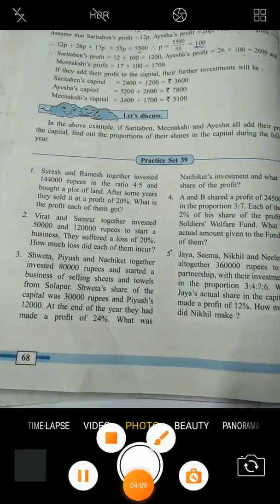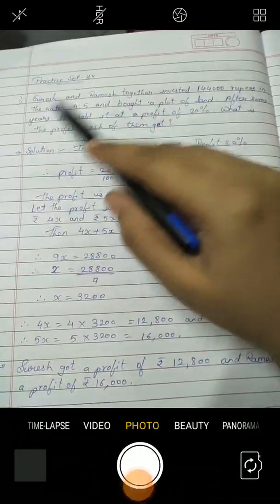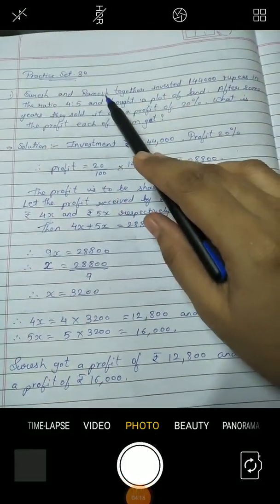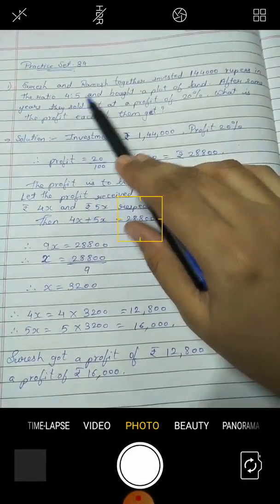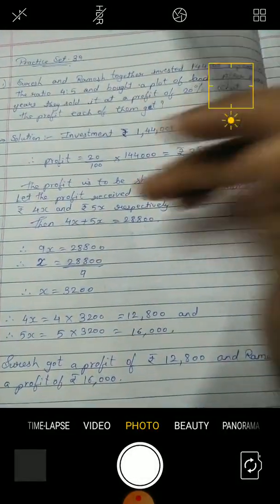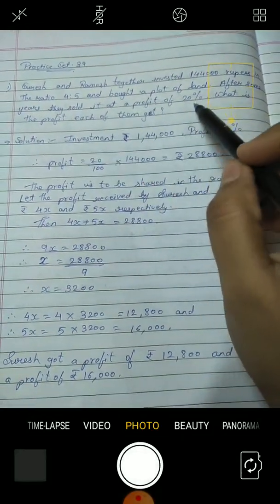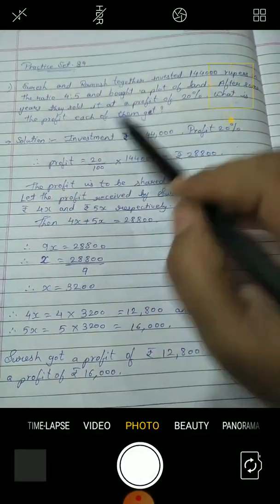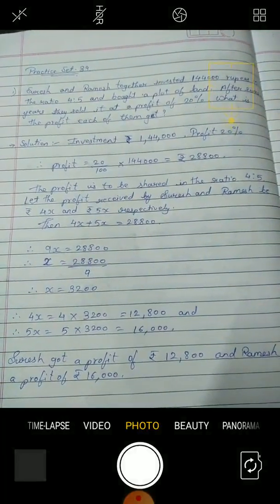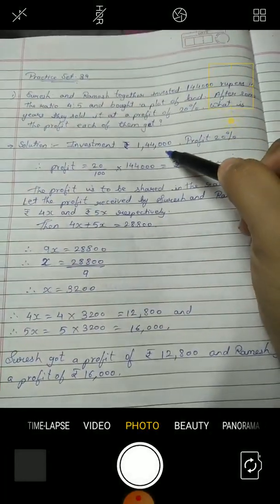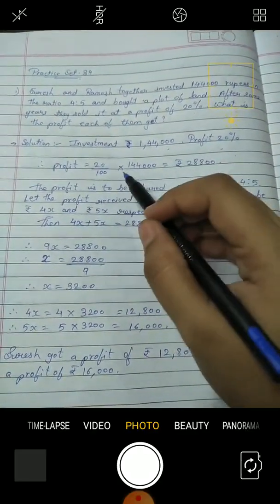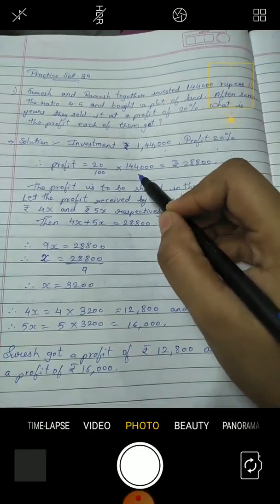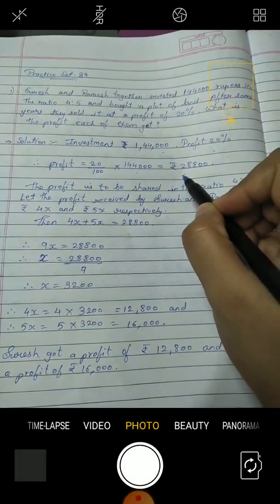So now we will do practice set 39. Practice set 39, first sum, I have done. Suresh and Ramesh together invested 1,44,000 rupees in the ratio 4:5 and bought a plot of land. After some years, they sold it at a profit of 20%. What is the profit each of them got? Solution. Investment: how much they have done? 1,44,000, and what is the profit? 20%. So profit equals 20 upon 100 into 1,44,000. We got the answer 28,800.